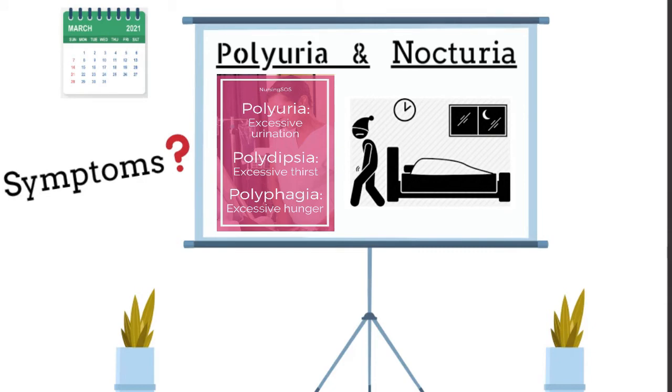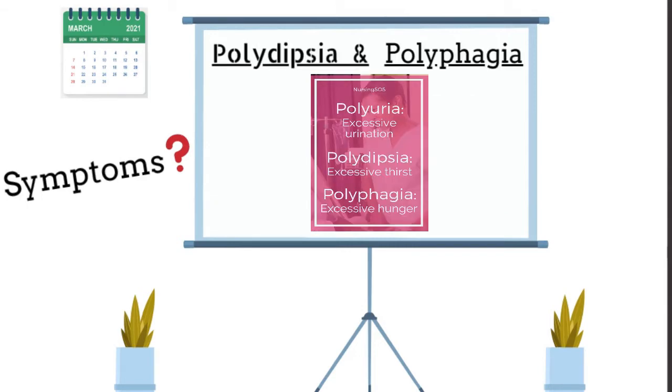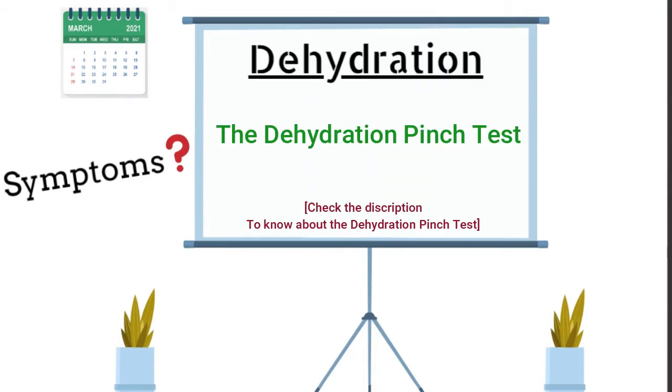Glycosuria occurs when the blood glucose level is 180 mg per dl. The volume of urine is markedly increased in diabetes, and polyuria and nocturia occur. Polydipsia and polyphagia. Polyuria leads to the loss of water and electrolytes, which results in thirst and polydipsia. Patients feel excess hunger as glucose is lost in urine and tissues are starved of glucose.